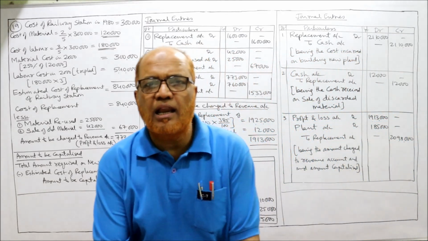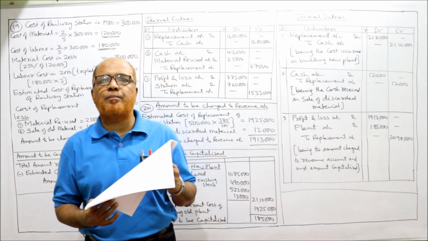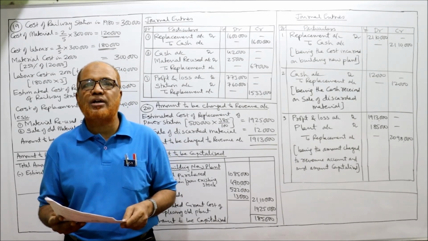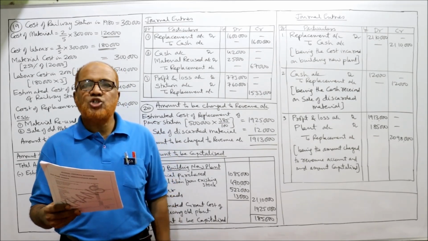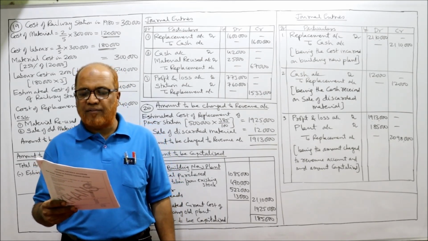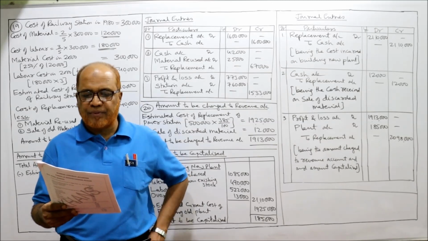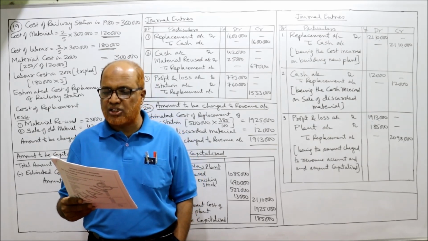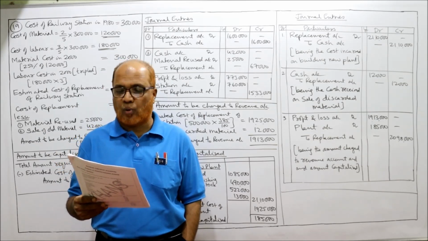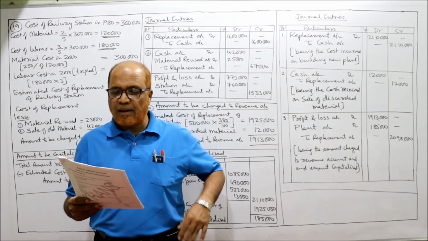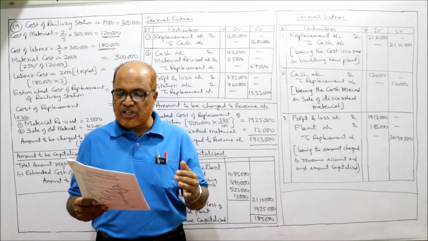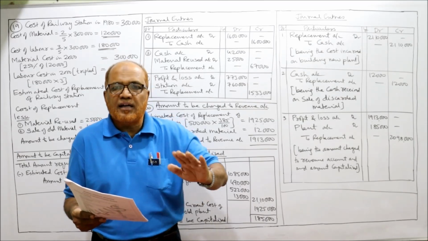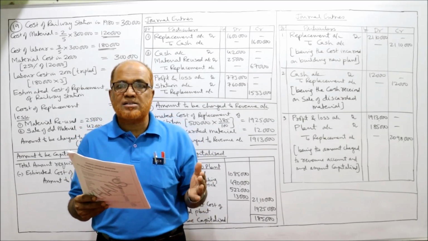Now I am reading out the last and final problem, problem number 20. This is the final problem on electricity companies. Jaipur Electric Supply Company Limited, which adopts the double account system, rebuilt and re-equipped a power station and the connecting lines during the year 1994. For this purpose, they purchased material for rupees 10,85,000. During the current year, 1994, it is replacing the power plant.